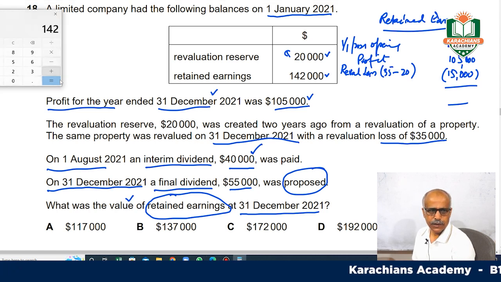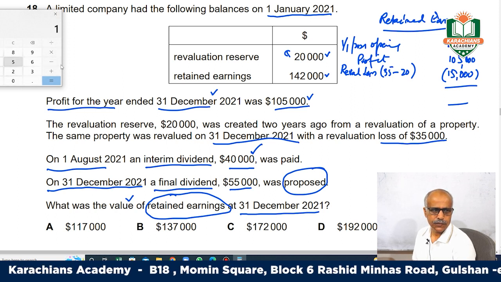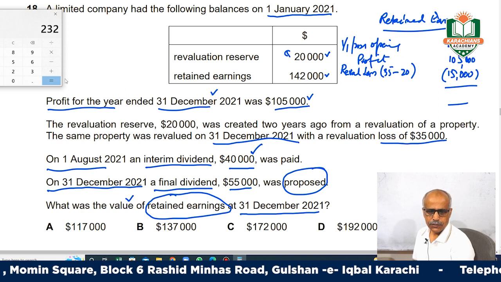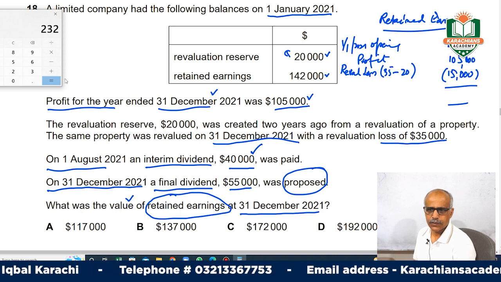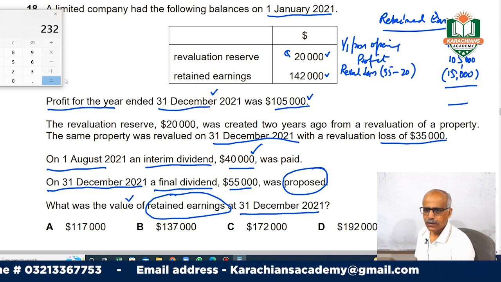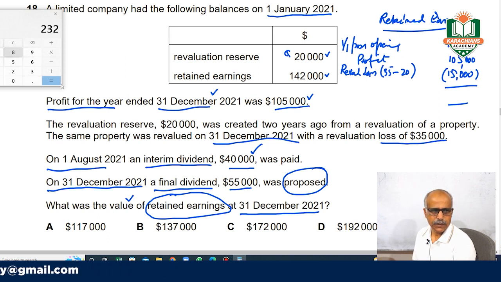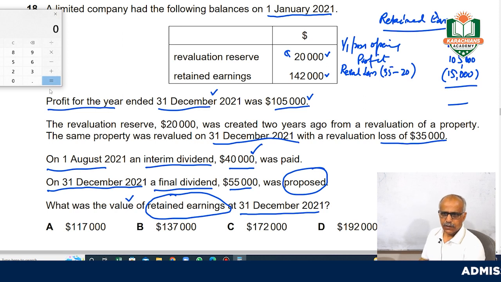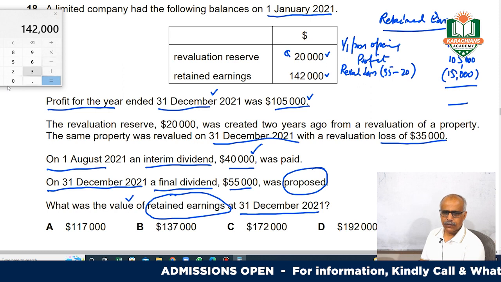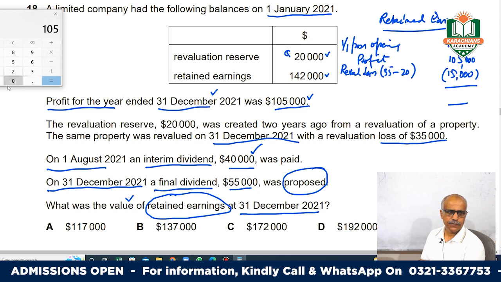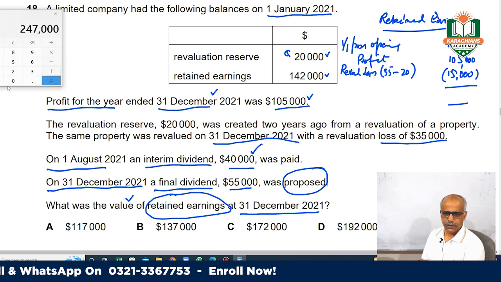So let's see the total: 142,000 plus profit of 105,000 is 247,000, right?